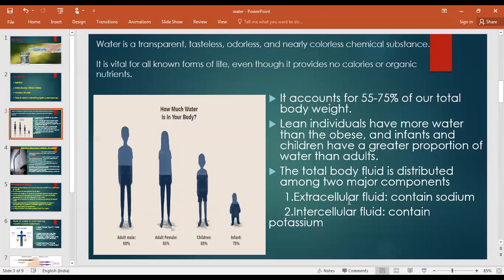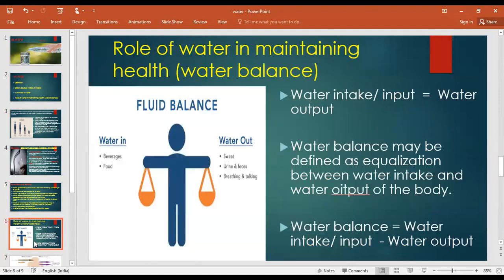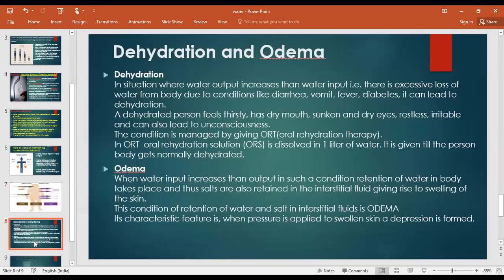Here you can see extracellular contains sodium, intracellular contains potassium. So always remember these two points. Functions of water, this one is done.